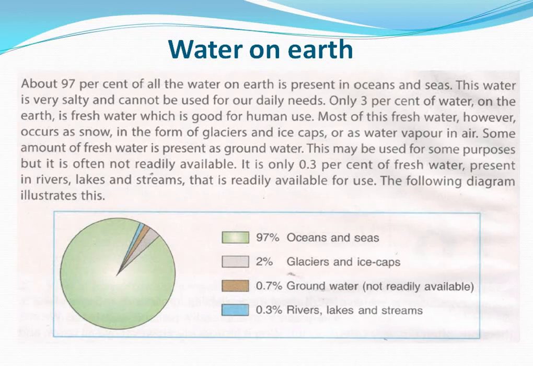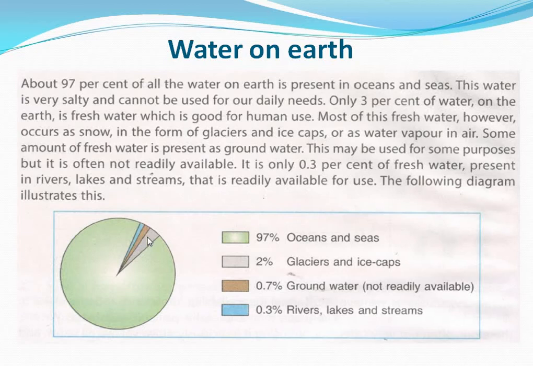So see this chart. In this chart you can see, of the 100%, this complete circle, 97% of water is sea water or ocean water, and this 3% is left.